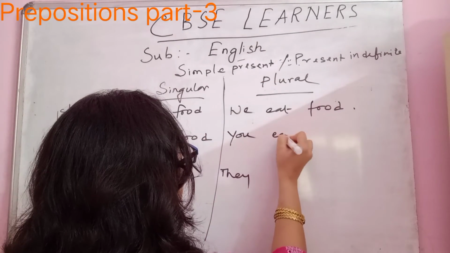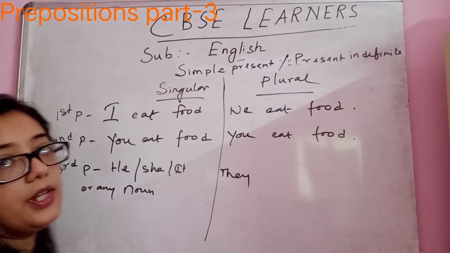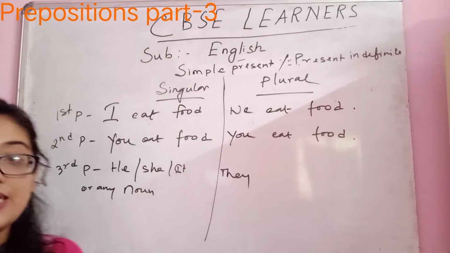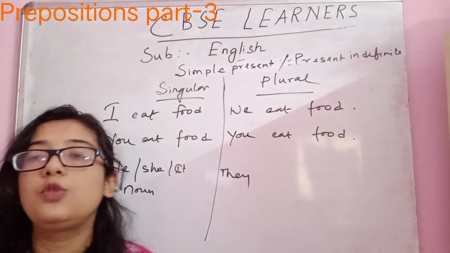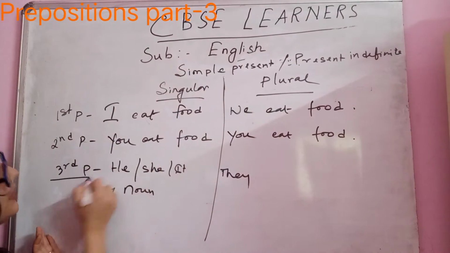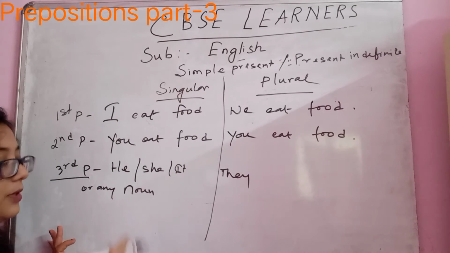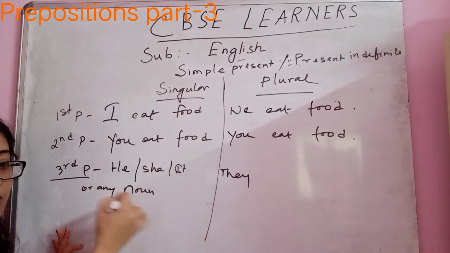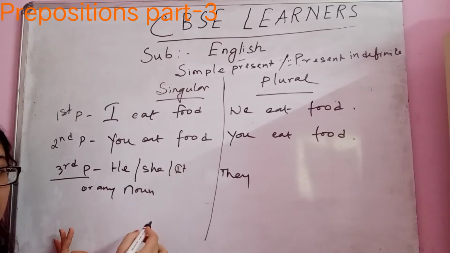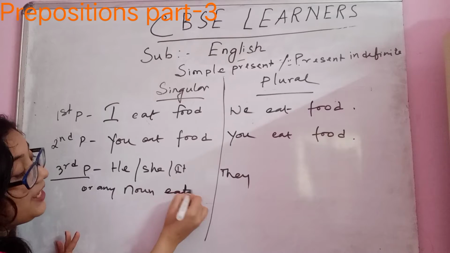You eat food. He, she or it or any noun: now the twist comes here. Usually we make mistakes here. In case of third person singular number, just see the board. It will be eats.